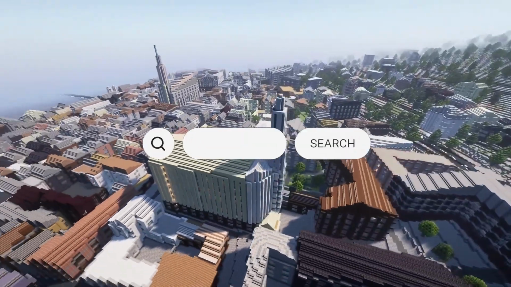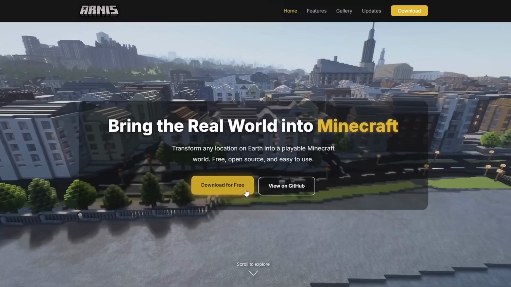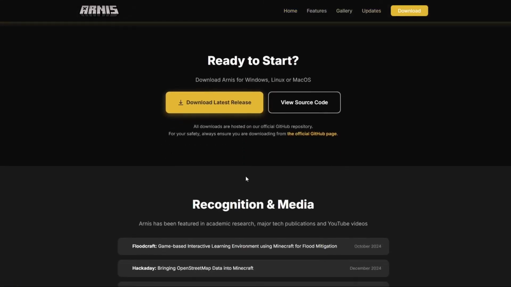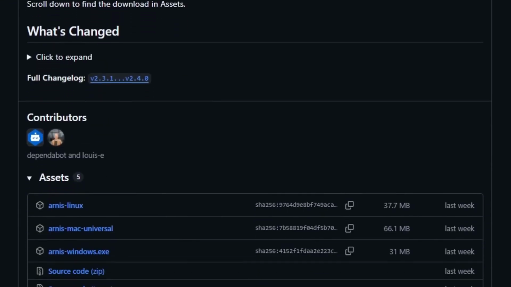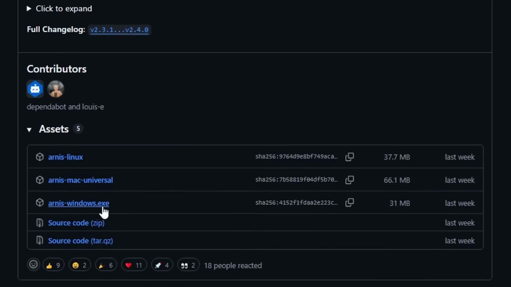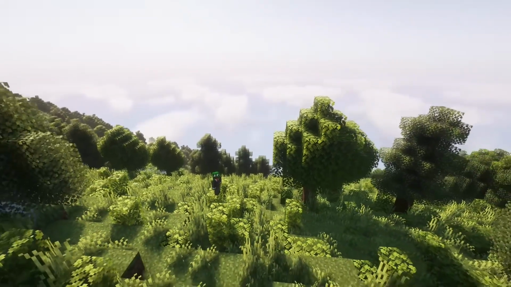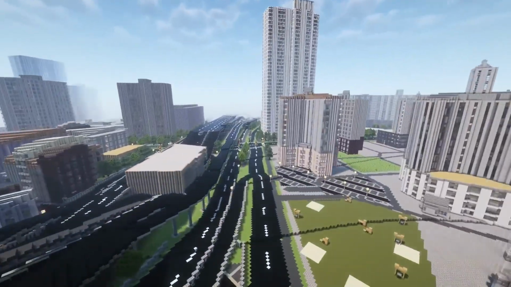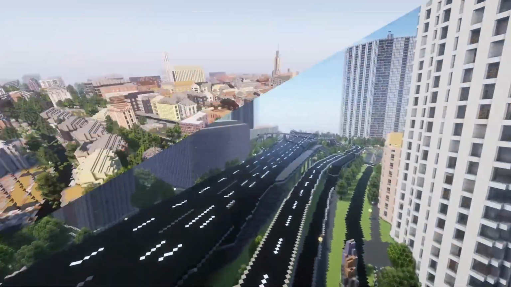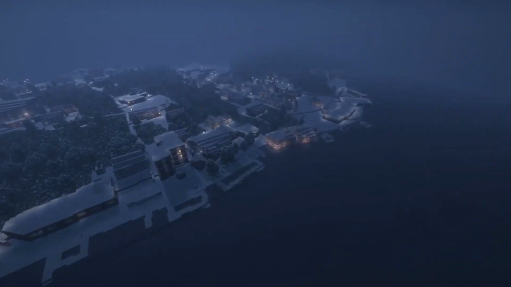You can download the tool from arnesmc.com. Go to the download section, which brings you to our official GitHub repository where we release our updates. Arnes transforms locations from the real world into playable Minecraft Java and Bedrock Edition worlds by processing geospatial data. With this tool you can generate any place on Earth.